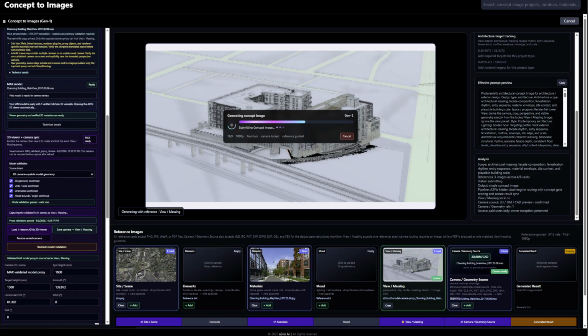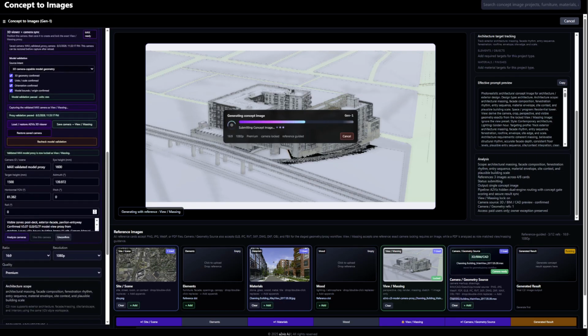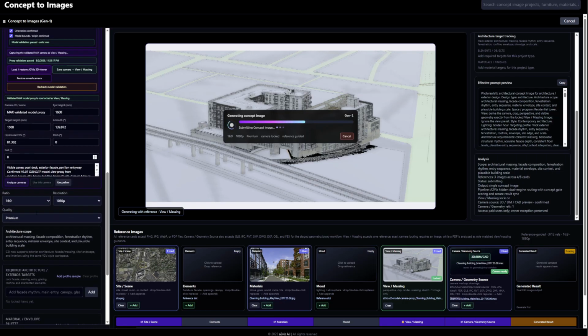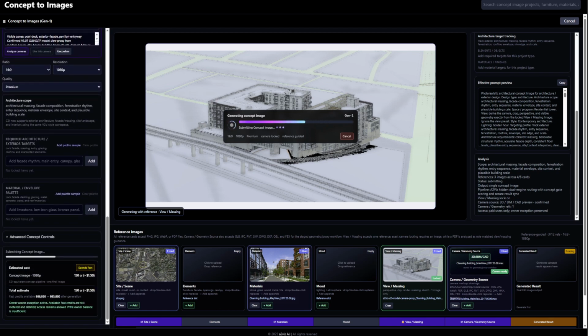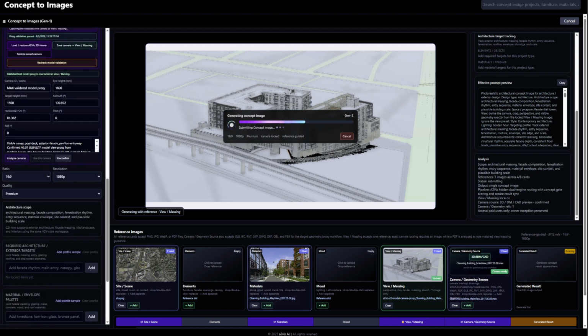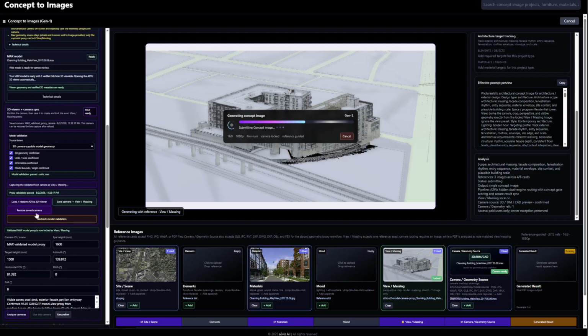The second test is architectural geometry. The building count, courtyard arrangement, rooftop forms, facade rhythm, rail viaduct, and all major volumes should remain recognizable, with no missing wings, changed floor counts, or invented architecture.